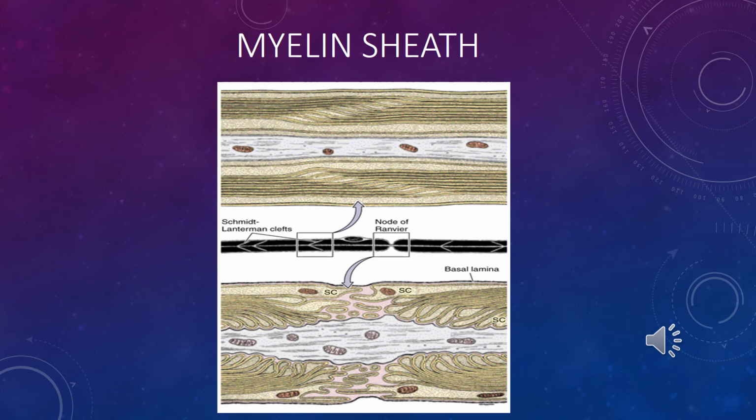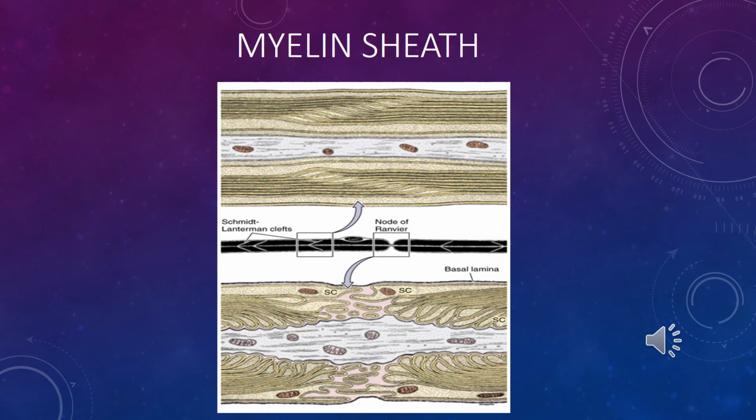It's a good scheme showing the location and position of the node of Ranvier, also the location of myelin sheath in the nerve process, nerve fiber. If myelin sheath is present, the nerve fiber has the name myelinated nerve fiber. Or if we do not have myelin sheath, it has the name unmyelinated nerve fiber. In unmyelinated nerve fibers, the process of providing nerve impulses is slower, the opposite of myelinated nerve fiber, and here is a very nicely visible location of